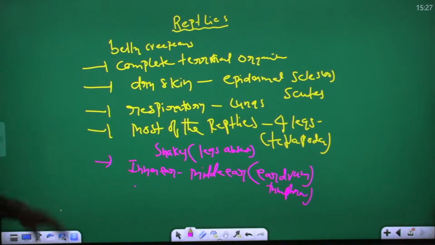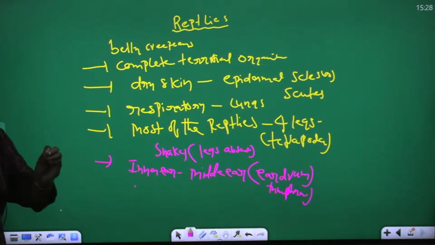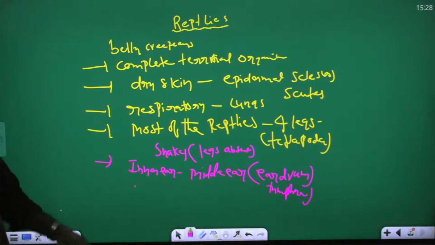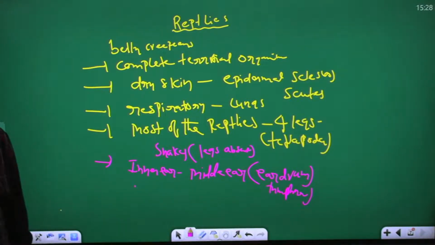Now look at reptiles. Reptiles are belly creepers. This is the belly, they are moving on their belly. So they are belly creepers. Completely terrestrial. Complete terrestrial means they live on land. If an animal lives completely on land and does not enter into water, that is called terrestrial. Body is covered by dry skin. On dry skin, epidermal scales or scutes are present.